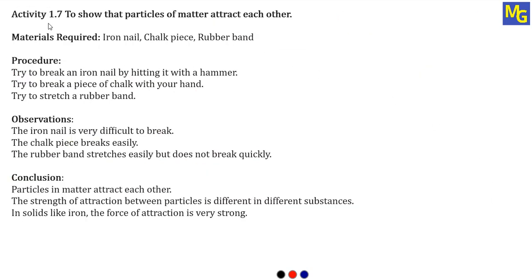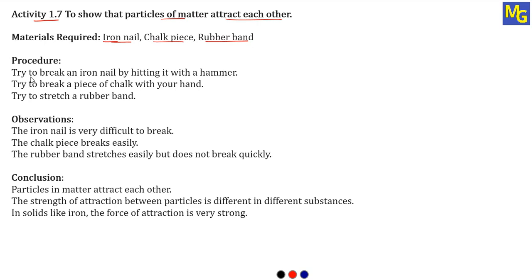Now the next activity, that is activity 1.7, we are also going to do this to show that the particles of matter attract each other. So what is the material required for this? We require an iron nail, we require a chalk piece, and we require a rubber band. So we have taken three different substances: iron nail, chalk piece and rubber band.